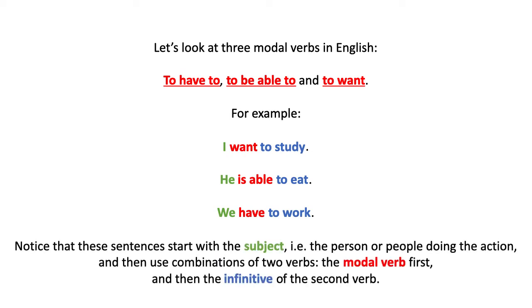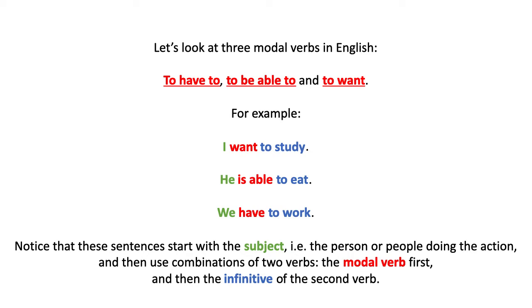The first component, the one that I have colored in green, is called the subject. The subject is the person or people who are doing the action, right? So in I want to study, the person that wants to study is myself, I, right? So that I is the subject. I am doing the action of wanting to study.